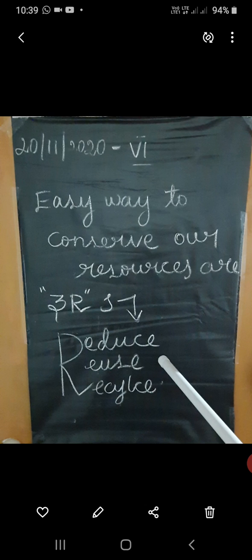What is meant by 3 R's? Reduce, reuse, recycle. Reduce the pollution, reuse the resources, and then recycle the reusable resources. These are the 3 R's to conserve the resources easily.